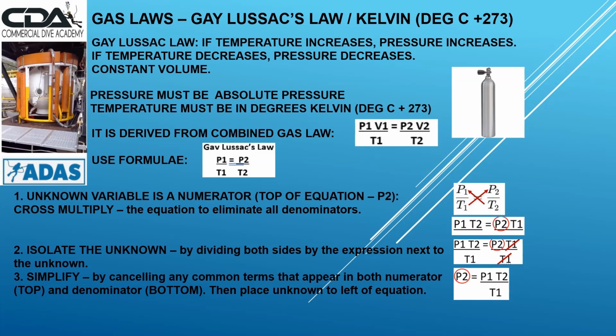That is T1, it's above and below on the right of the equation. If we cancel them out, we then can see it's P2 equals P1 times T2 over T1. By placing P2 on the left-hand side of the equation, it looks a lot tidier.